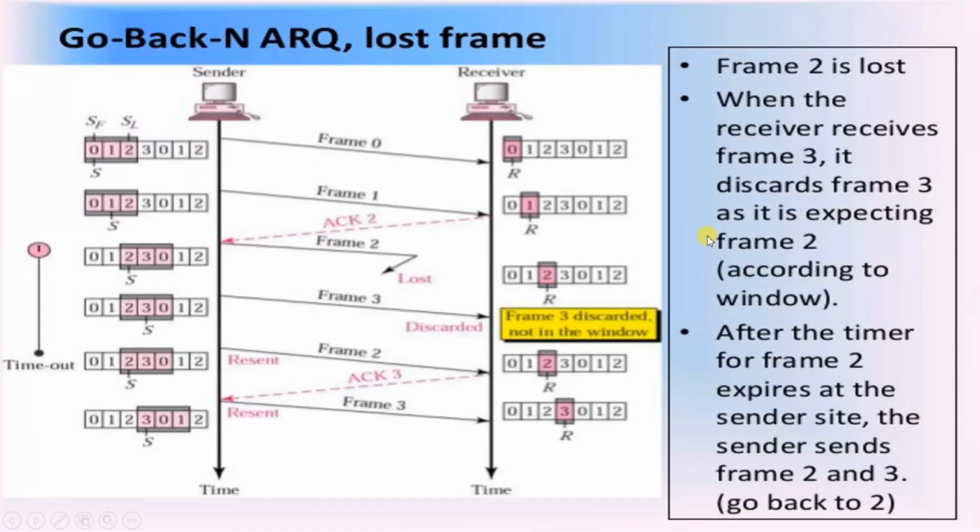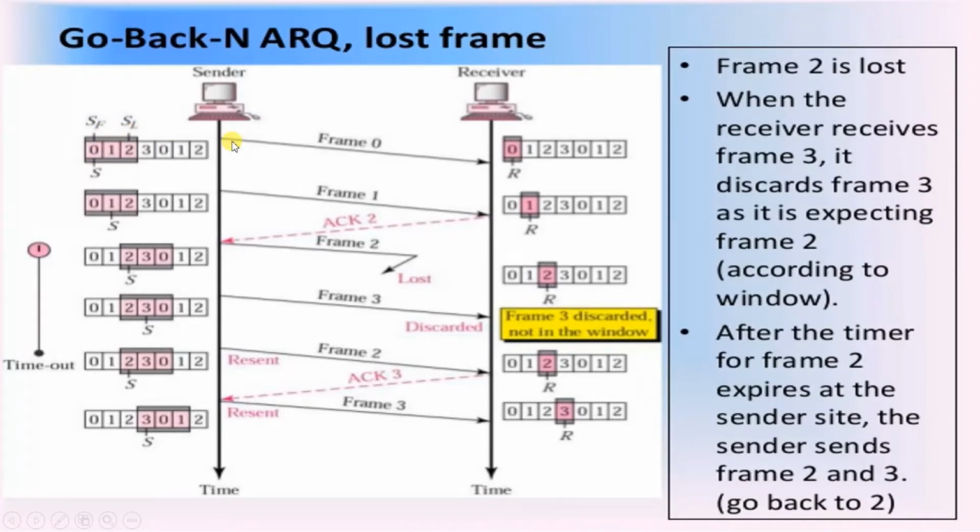Moving on to the working. Let us consider that m is equal to 2, which means that the window in the sender's frame will have 2 to the power m minus 1 frames, that is 3 frames. S and R are the pointers to track the movement of the frames at the sender's and the receiver's ends, respectively. SF and SL are the first and the last frames in the window.